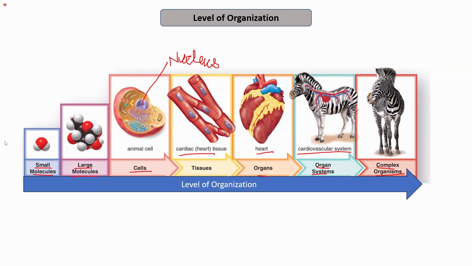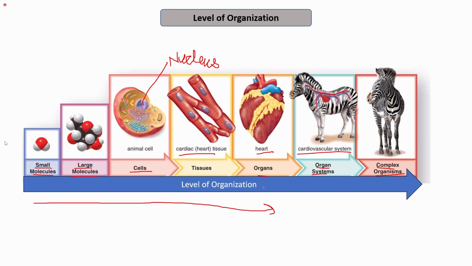These different organ systems contain different organs. For example, the heart is a part of the cardiovascular system, the brain is a part of the nervous system. These organ systems interact among themselves, leading to the formation of a complex, complete organism. So this is the level of organization that starts from the small molecule and results in the formation of the complete complex organism.